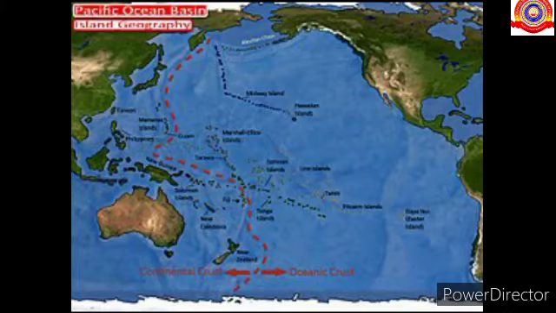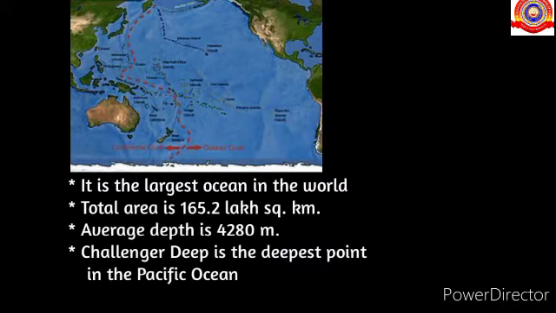Let's see about the major oceans and their features. First one, Pacific Ocean. We know that it is the largest ocean in the world. Its total area is 165.2 lakh square kilometer. Its average depth is 4,280 meter, and Challenger Deep is the deepest point in the Pacific Ocean.